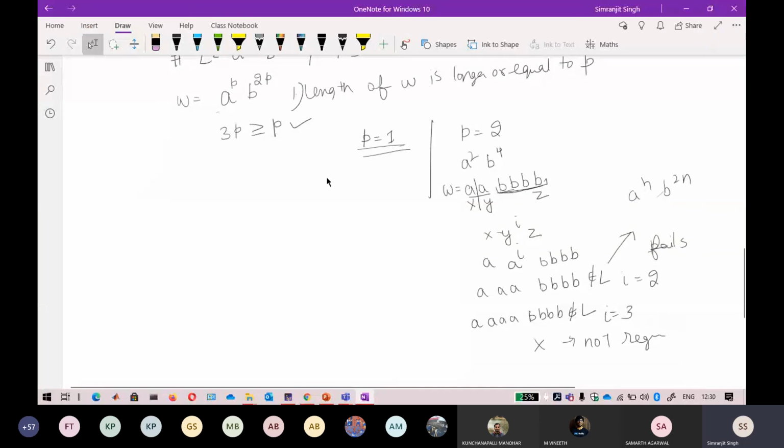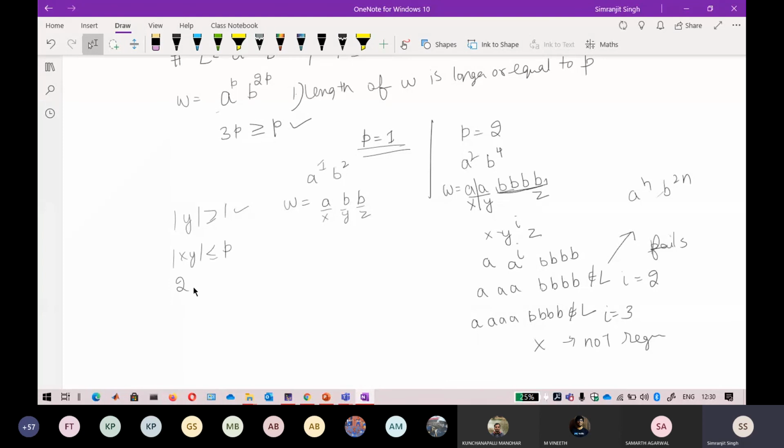Now here you can also apply it. When I raise it to the power of 1, it will become a, b, b. So w can be written like this: a, b, b. Now again, you can select this as x, y and z. The length of y is greater than 1, that is true, but the length of xy should be less than or equal to the pumping length. So the length of xy is 2 here, it is not less than or equal to 1, so that is wrong.